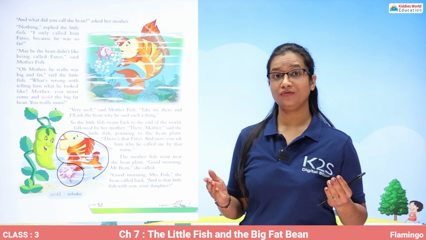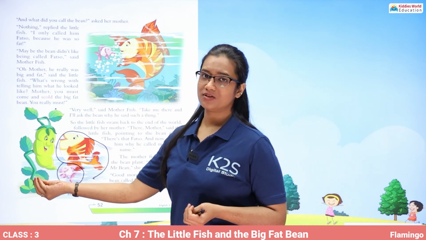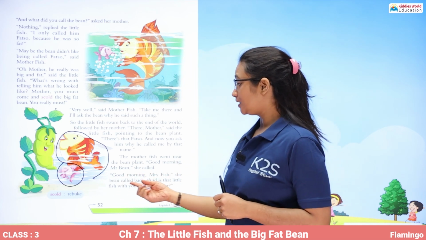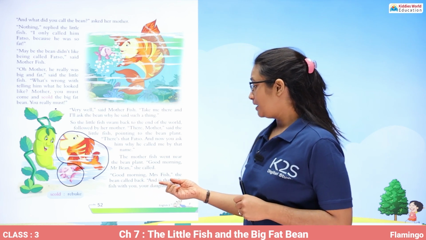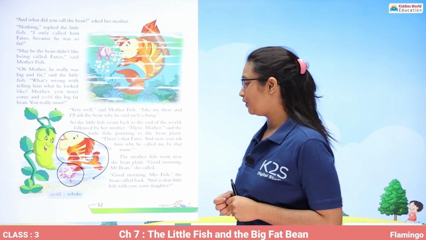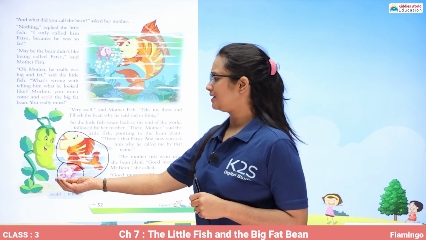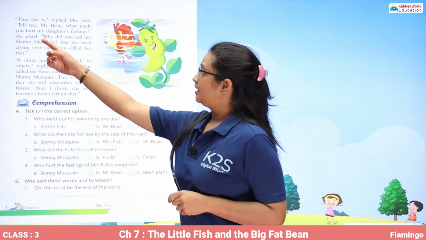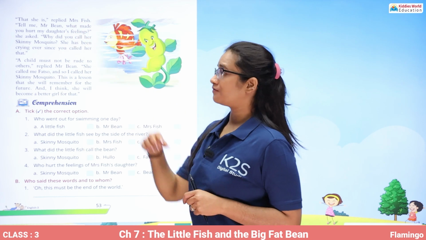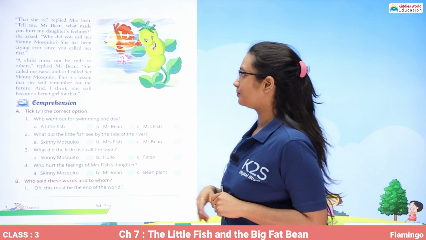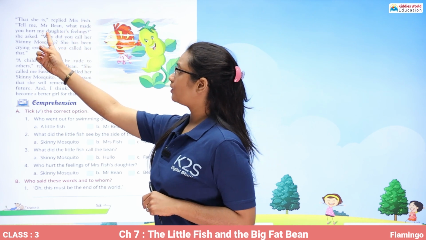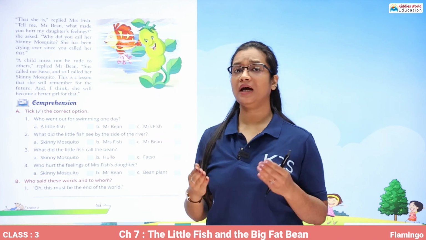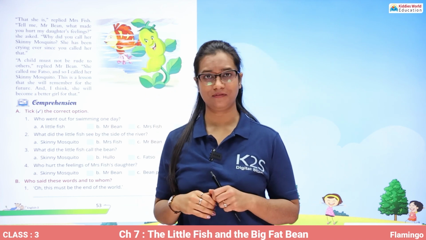So when the mother fish went to the bean plant, she said, Good morning, Mr. Bean. Good morning, Mrs. Fish, the bean called back. And is that little fish with you, your daughter? So the bean asked, is that little fish which is there with you your daughter? She is, replied Mrs. Fish. Yes, she is my daughter. Tell me, Mr. Bean, what made you hurt my daughter's feelings, she asked. So the mother fish asked Mr. Bean what made him hurt her daughter's feelings.